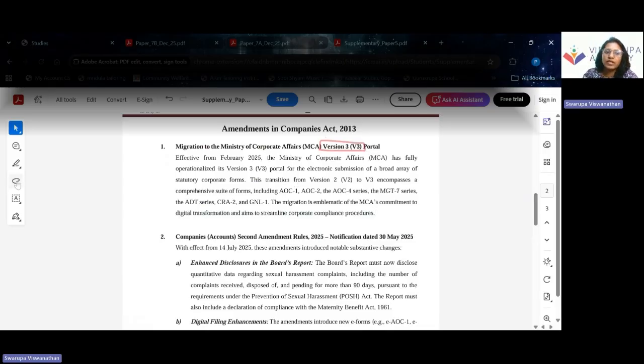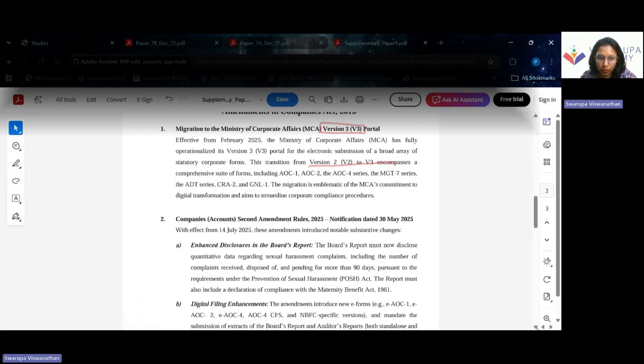So you can be asked one MCQ question on which version is being used. Which version of the MCA portal is currently applicable? It has transitioned from V2 to V3 portal.